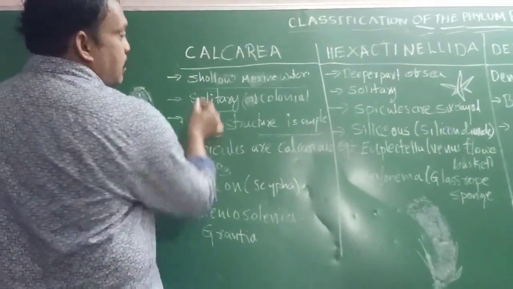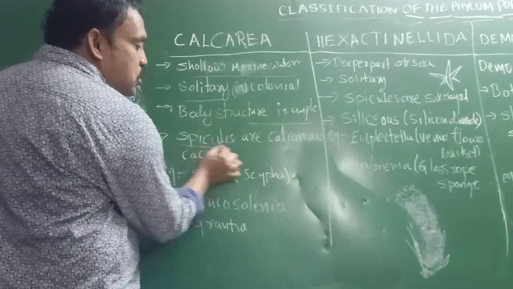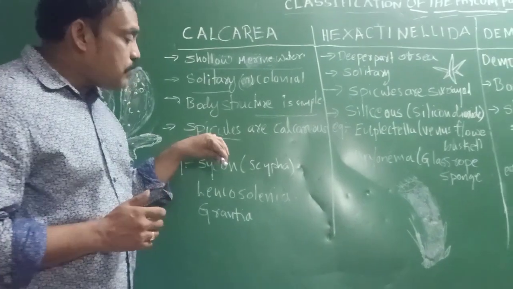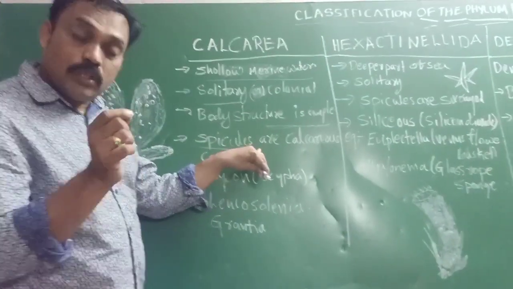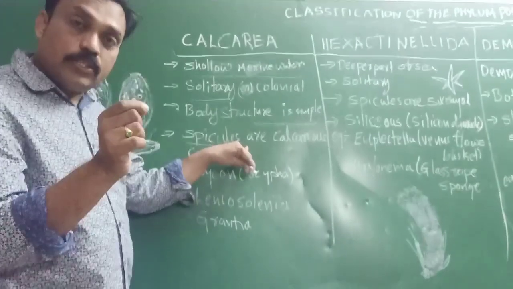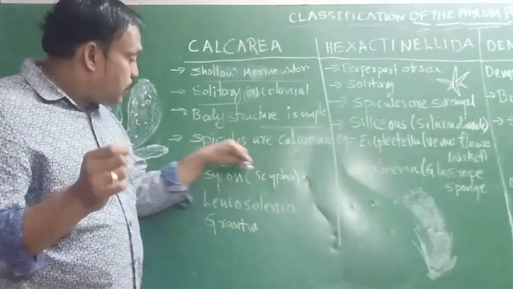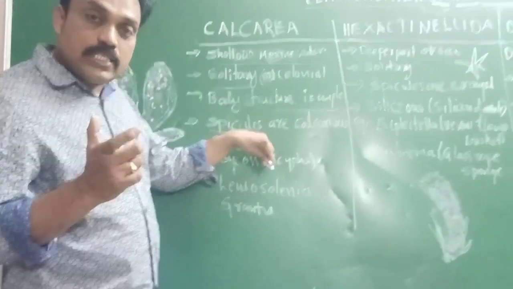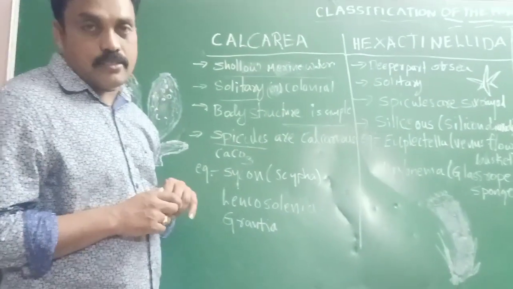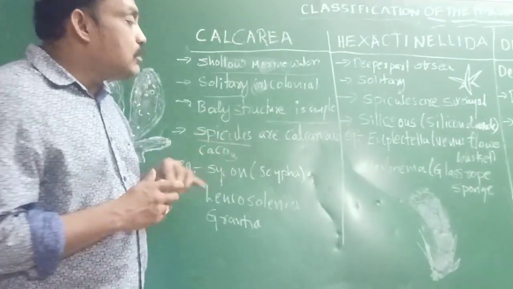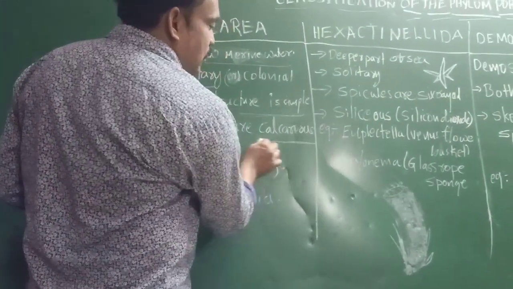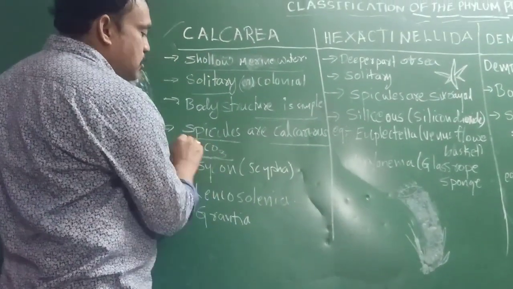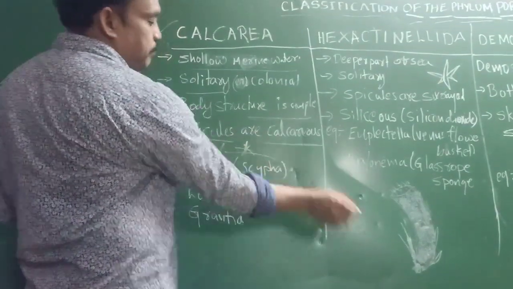The important point about Calcarea is spicules. What is the meaning of spicules? Endoskeleton system. The spicules are located between the ectoderm and endoderm. These spicules are the skeleton system of Calcareous poriferans. These spicules are calcareous, so the name given is Calcarea. What is calcareous? Calcareous means made up of calcium carbonate. This is very important for the NEET exam.